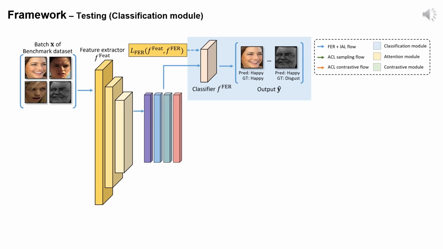In the testing phase, inference is conducted solely through the trained feature extractor and the classification module. This means that our RM set, the attention module, and the contrastive module are not involved in this stage. Essentially, this approach ensures that no extra computations or data are needed during the inference step.